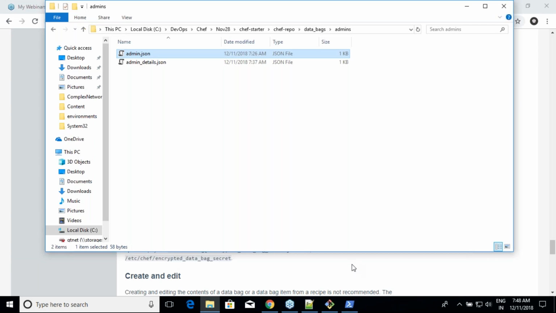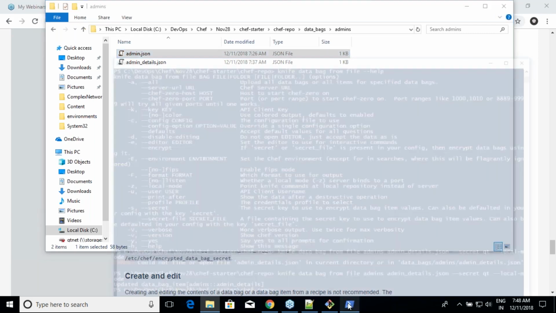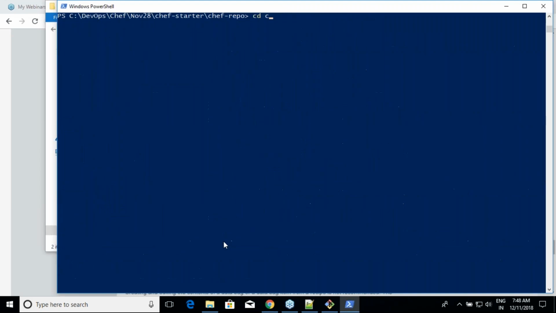So let me quickly go ahead and create a cookbook first. Chef generate cookbook.